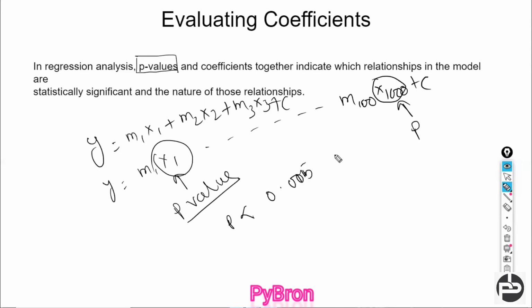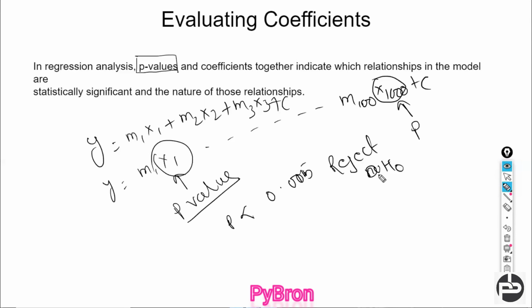It's the level of significance. And what is the level of significance? We had discussed it in our statistics class. Whoever has not watched that video, I humbly request all of you to first watch that video.